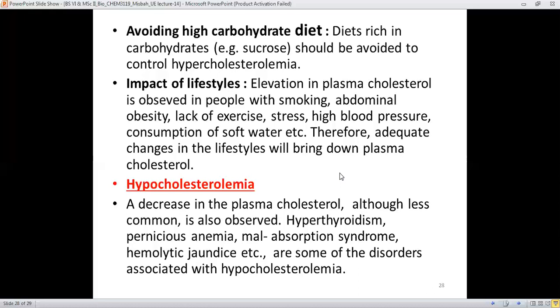Overall, this state is found very rarely in individuals, but hypercholesterolemia, or high plasma cholesterol level, is more common in normal individuals.